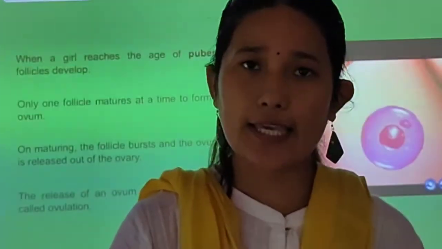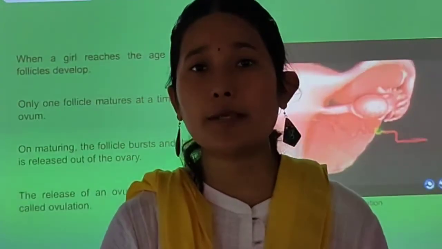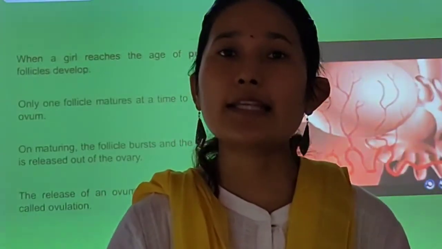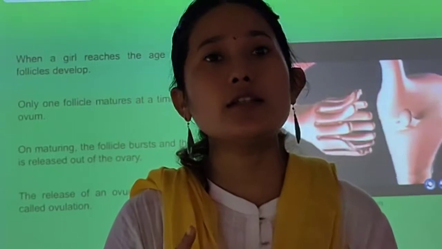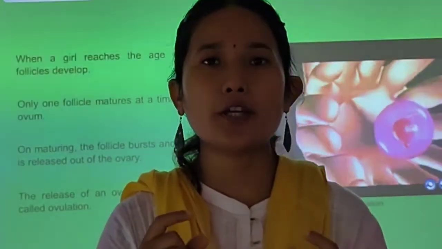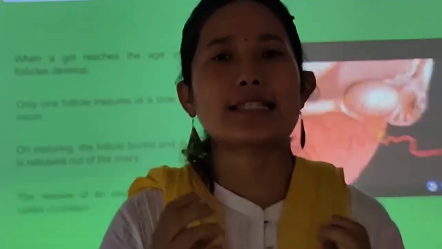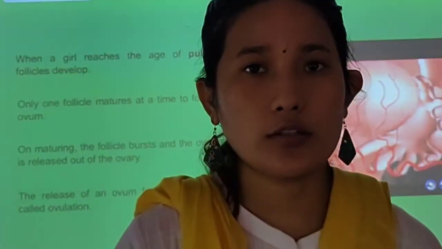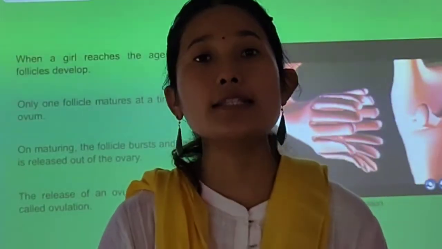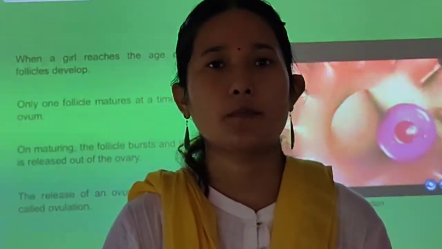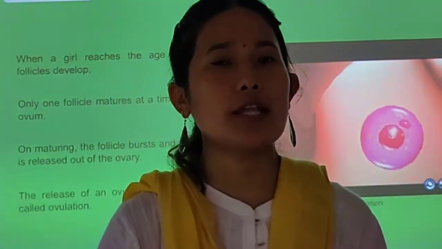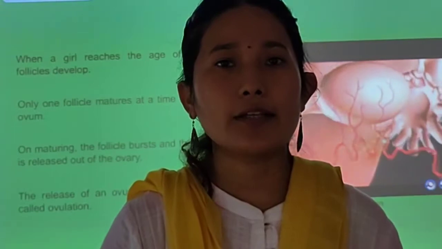But if the egg does not receive a sperm, then the inner wall, the endometrium, which is fully supplied with blood vessels, is shed and bleeding occurs. That is known as menstruation, and this whole event is known as the menstrual cycle.